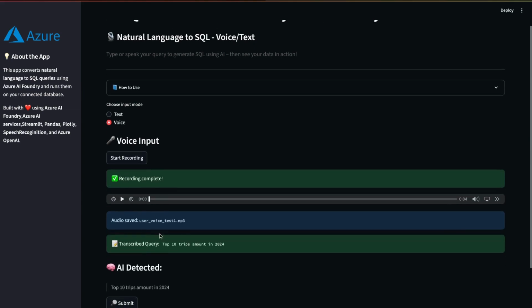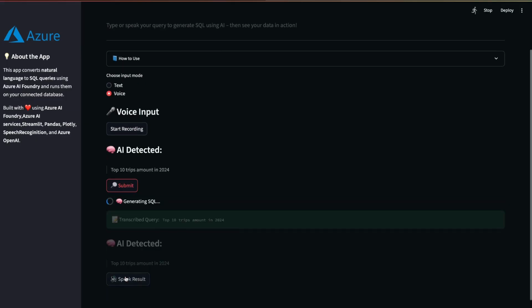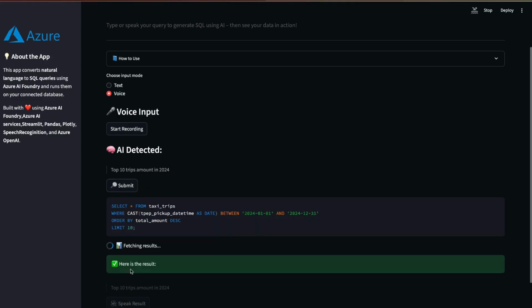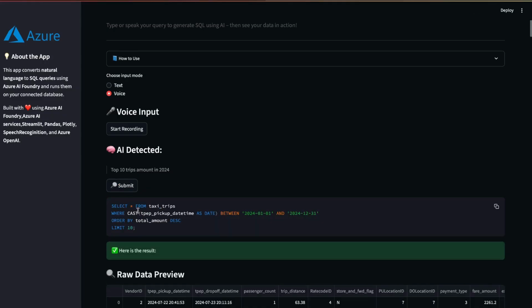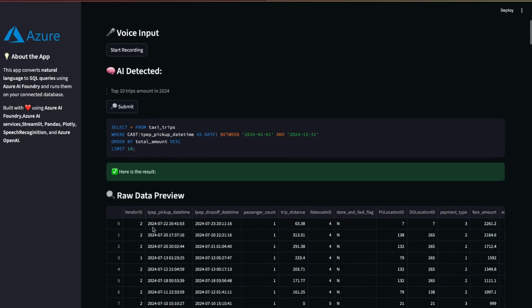Okay, same way, if we can speak, top 10 trips amount in 2024. Okay, so I just asked top 10 trips amount in 2024, and if we click the submit button, it will generate the SQL script first. You can see how it is generating this. This is the 2024 condition, and this is the top one by using descending order, and these are the output.